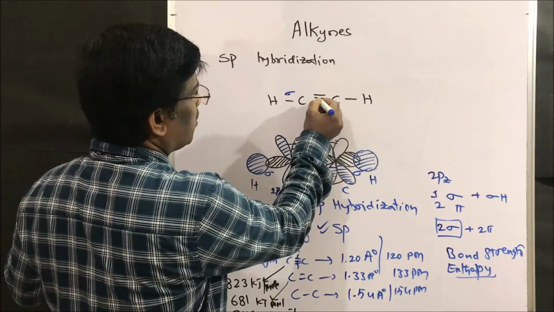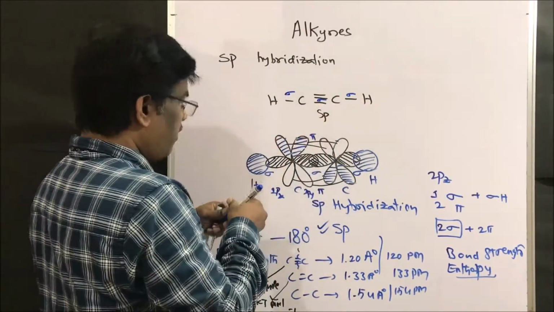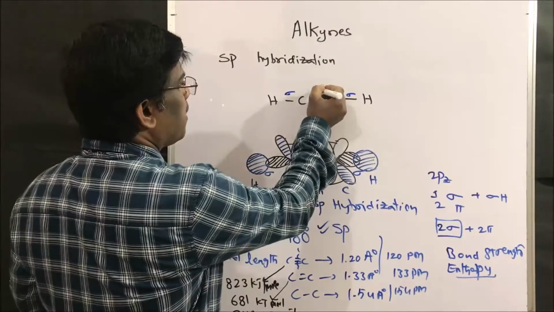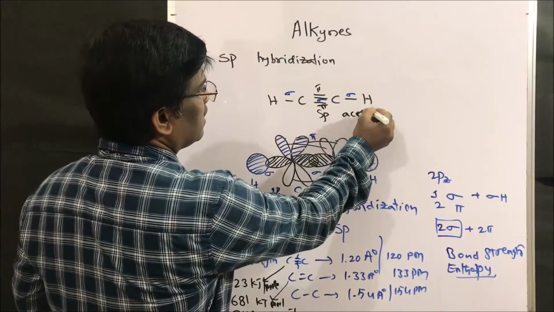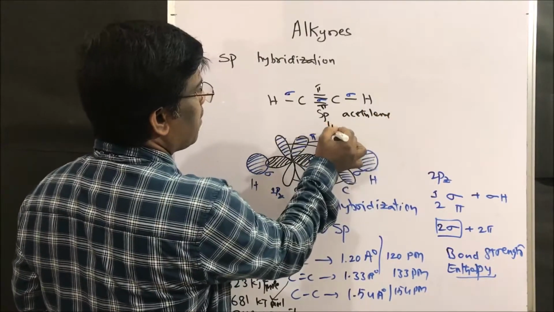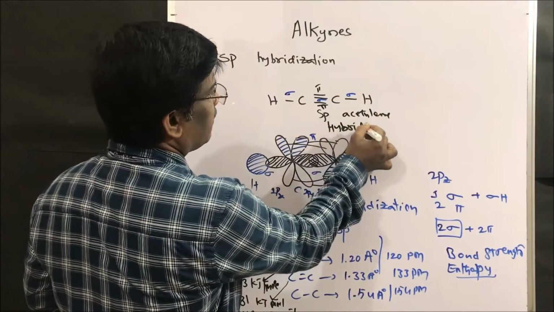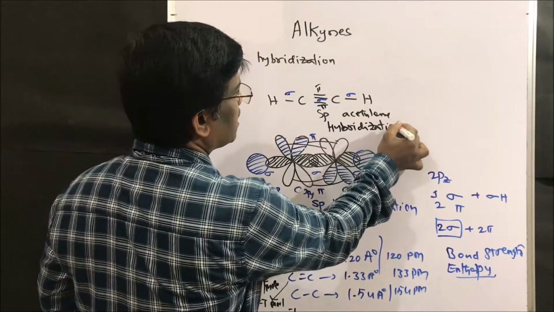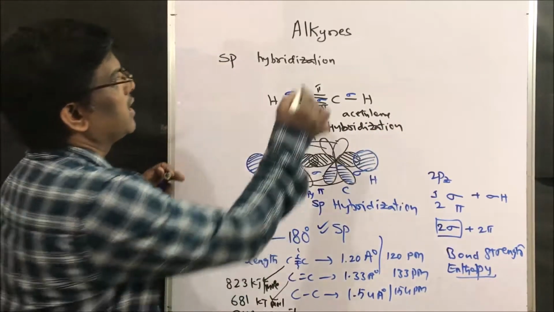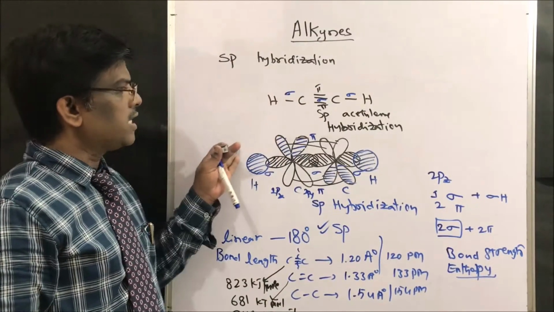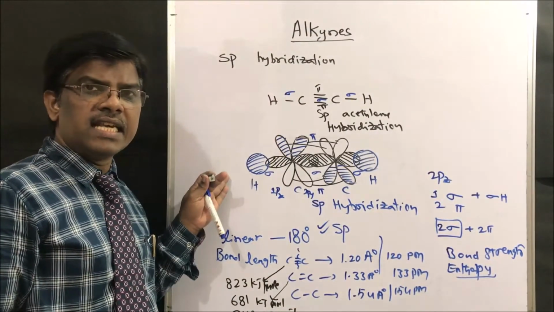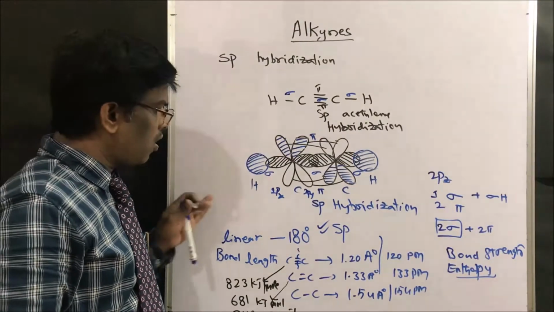Here it is one sigma bond, whereas these two are pi bonds, right? So this is acetylene with sp hybridization. Right, friends? This is how sp hybridization takes place in alkynes. So these are the alkynes having sp hybridization and C≡C triple bond compounds.